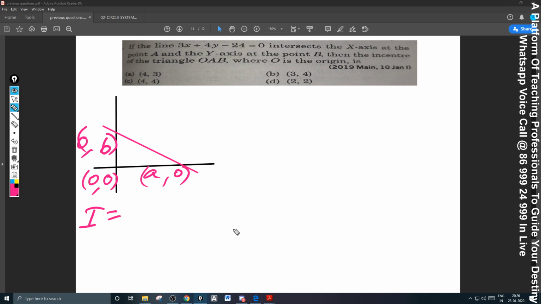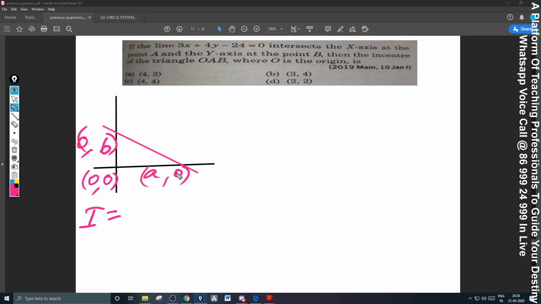Number 2, the internal angular bisector is divided by the in-center in the ratio B plus C is to A. By using that only, you will get the in-center formula: (A x1 plus B x2 plus C x3) by (A plus B plus C), comma (A y1 plus B y2 plus C y3) by (A plus B plus C). That is the in-center formula, please.